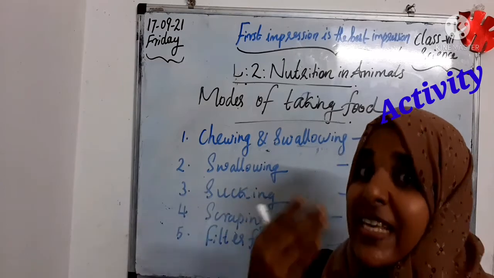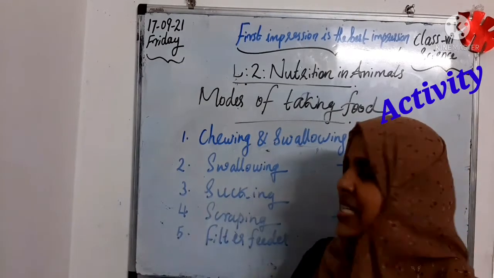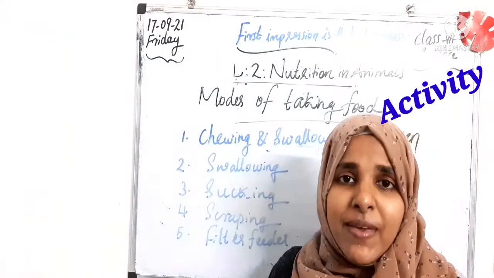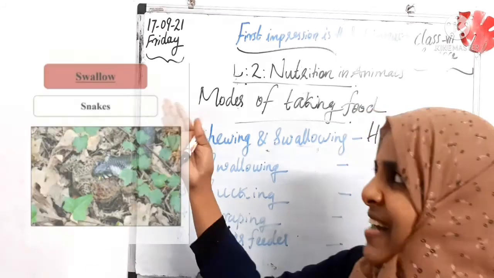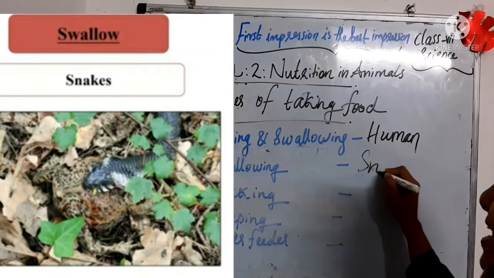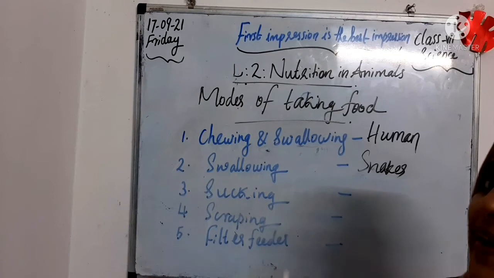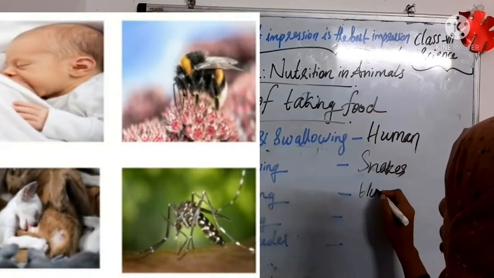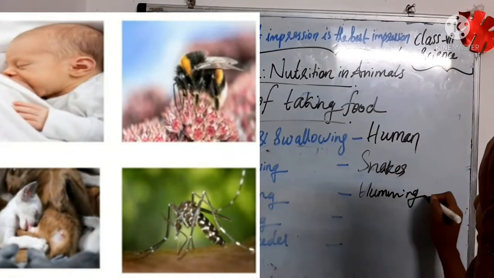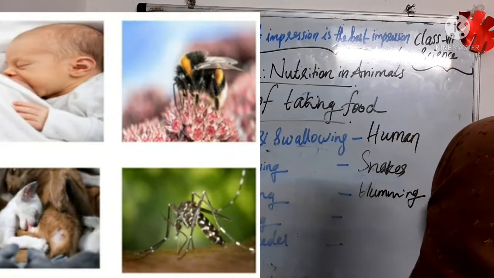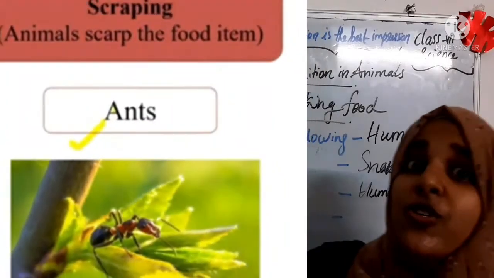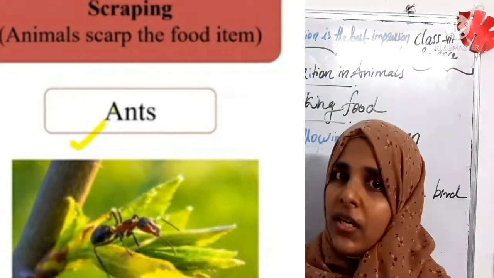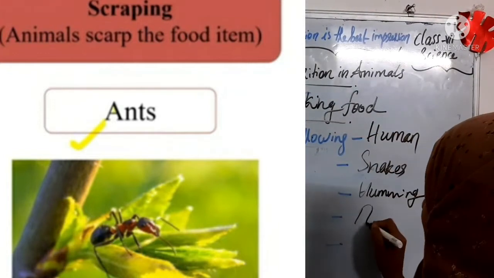Next mode of ingestion, or intaking the food, is swallowing. Swallowing means what, children? Just swallow the food. So we can say, for example, look at the picture, snakes, is it? Then what about sucking? You know that hummingbirds or bees and infants of human beings also suck their food, right? And what about scraping, children? Look at the picture and you should say the answer. Which animal is scraping their food? Yes, of course, that is ants.